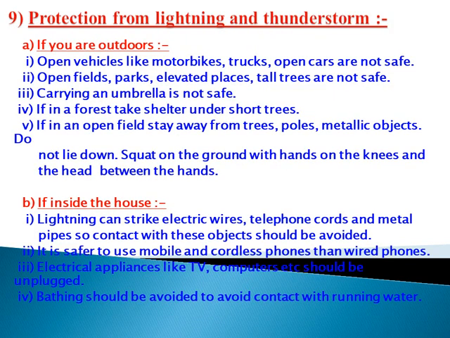And now, protection from lightning and thunderstorms. Suppose you are outside, then open vehicles, motorbikes, trucks, and open fields are not safe. Carrying an umbrella is also not safe, and if you are in a forest, short trees are also not safe. If you are inside the house, then lightning can strike the electric wires and telephone cords, so we should avoid these instruments. It is safer to use mobile and cordless phones. Electrical appliances we should also avoid, and bathing should also be avoided.